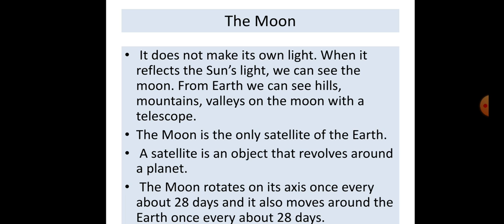So what is a satellite? A satellite is an object that moves around a planet, as I told you earlier. The moon rotates on its axis once every 28 days and it also moves around the earth once every 28 days.